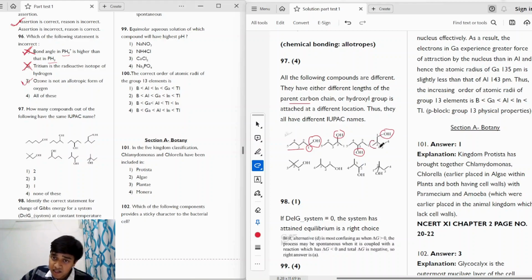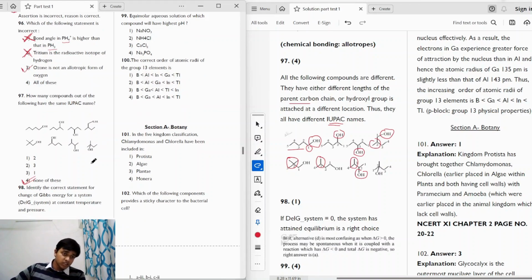We have a branching here at the second carbon. In this we have a branching at the second carbon, but it is doubly branched. Here we have a branching at the third carbon atom. Here we have a branching at the third carbon atom, but the OH is present on the second carbon atom, right? So in this way we can see that all of these compounds are different, and when the compound is different, it will obviously have a different IUPAC name. So none of these compounds have the same IUPAC name. Correct answer will be option 4.